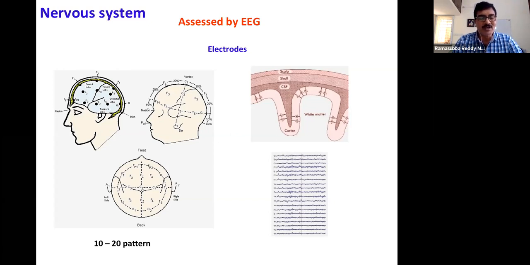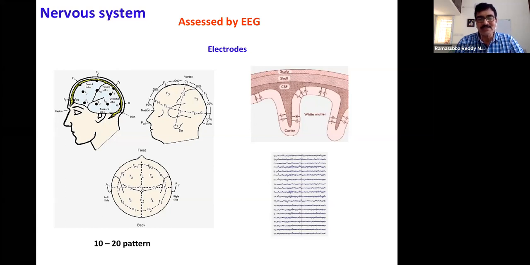Of course, it is not as clear as ECG, as we have seen that whenever the atria depolarizes, P wave will come, and then ventricle depolarizes, QRS will come, and ventricle relaxation, T wave will come. That sort of clear-cut information is not there in this EEG analysis, but there are certain parameters.